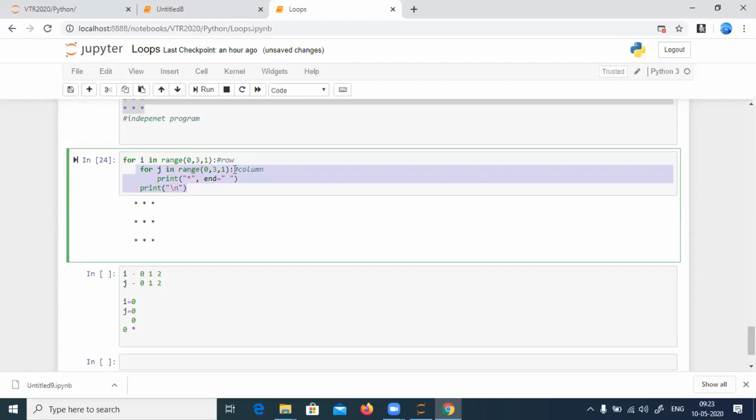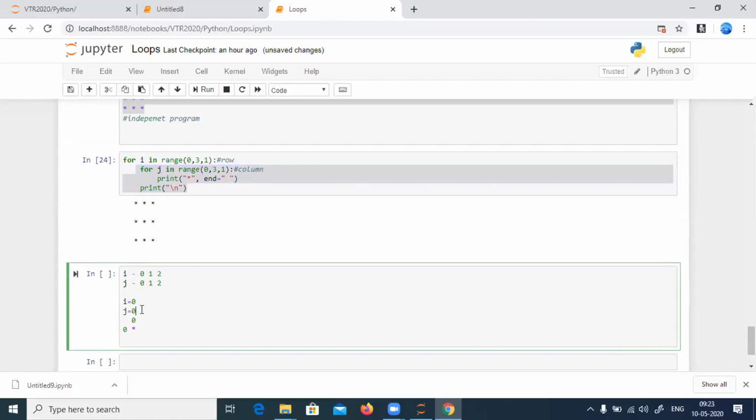In this case, what happens? The J value is 0 now. Now the J value will become 1. 0th row, first column. So what has to be printed here? Star. Now again it is in the J loop only. It will make J as 2. 0th row, second column, print star. Now the J value will become 3.